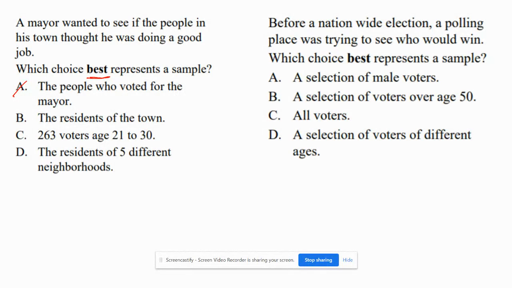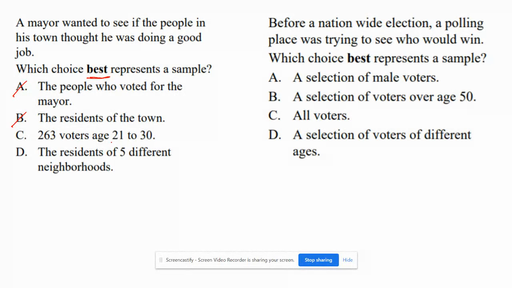So it would not work because everybody who voted for him pretty much would think he's doing a good job. B, the residents in the town. All right. This would be the original population. So there's no sample. Of course, it has to be a sample. We're looking for samples here. So we're taking small groups out of the large group. There is no small group in this one. This is just everybody.